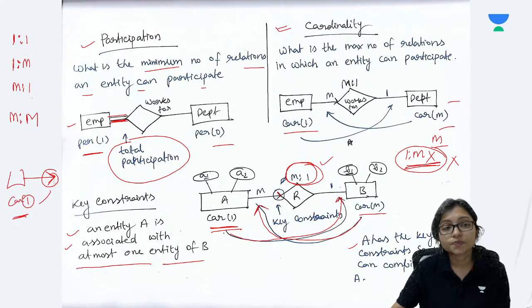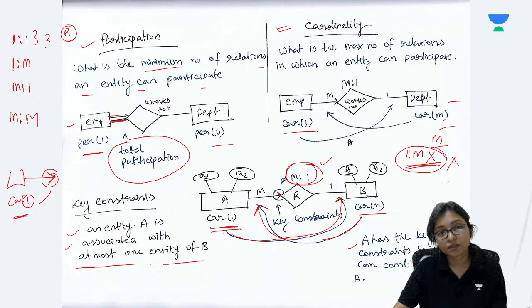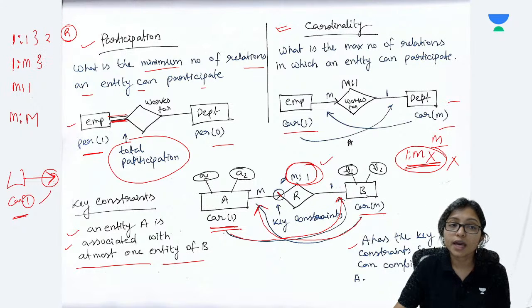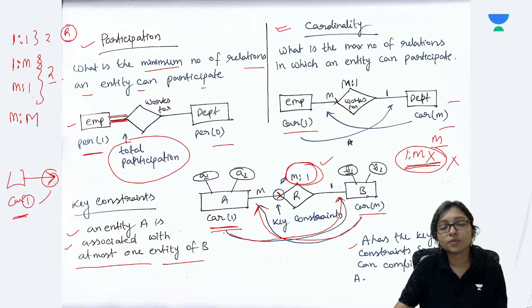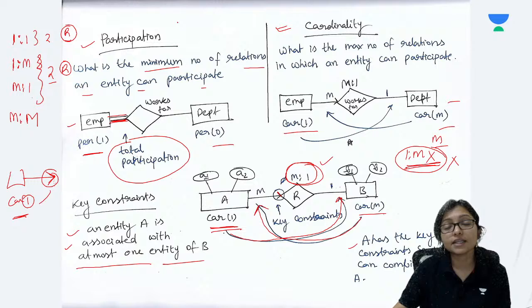How to do it? For 1 to 1, 2 tables will be required, because the relation will be merged with either one of them. For 1 to many and many to 1 also, 2 tables will be required, because the relation will be merged with the side of cardinality 1.